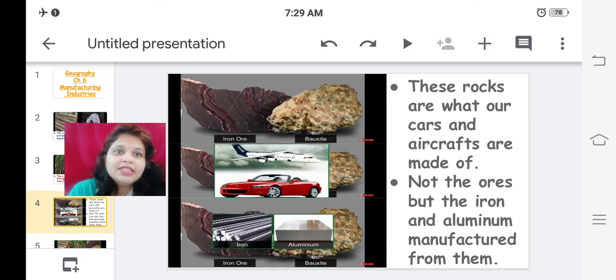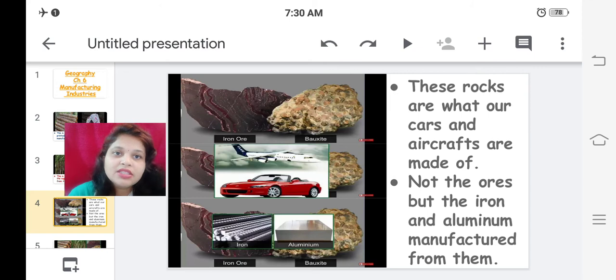Okay, just observe the next image. These rocks are what our cars and aircrafts are made of. So the rocks which you can see over here, these are the rocks from which our cars, aircrafts and other vehicles are made. Not the rocks, not the ores, but the iron and aluminium manufactured from them.